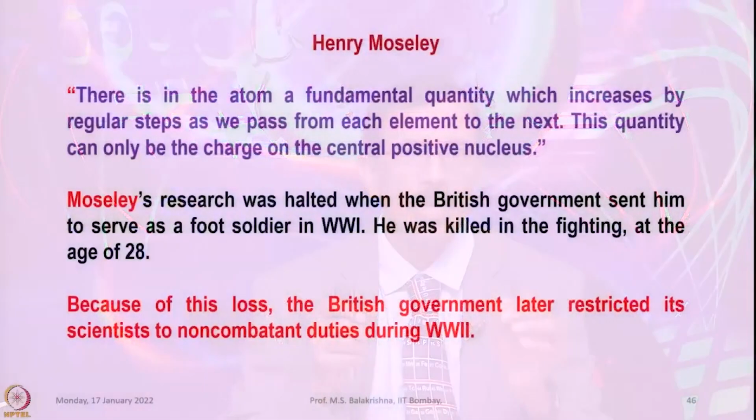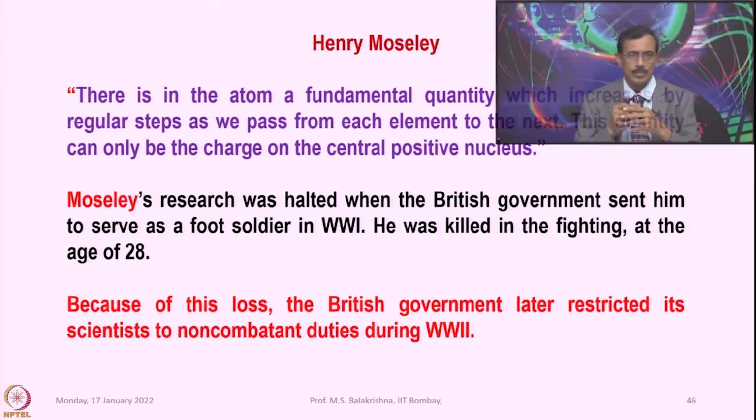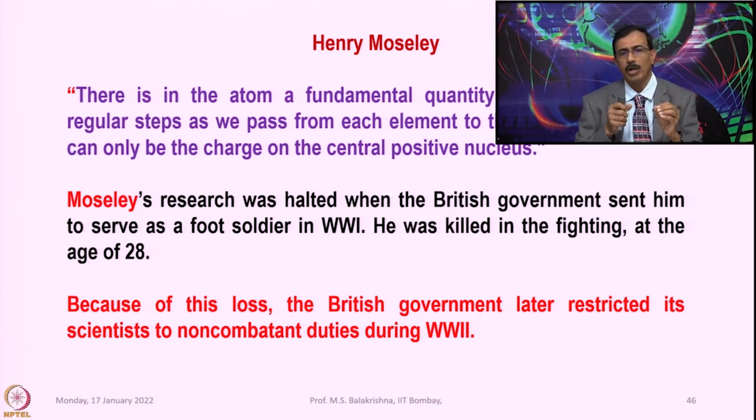When we talk about Henry Moseley, he mentioned that there is in the atom a fundamental quantity which increases by regular steps as we pass from each element to the next. This quantity can only be the charge on the central positive nucleus. So, Moseley's research was halted when the British government sent him to serve as a foot soldier in World War I. So, he was killed in the fighting at the age of 28. Because of this loss, the British government later restricted its scientists to non-combatant duties during world wars.